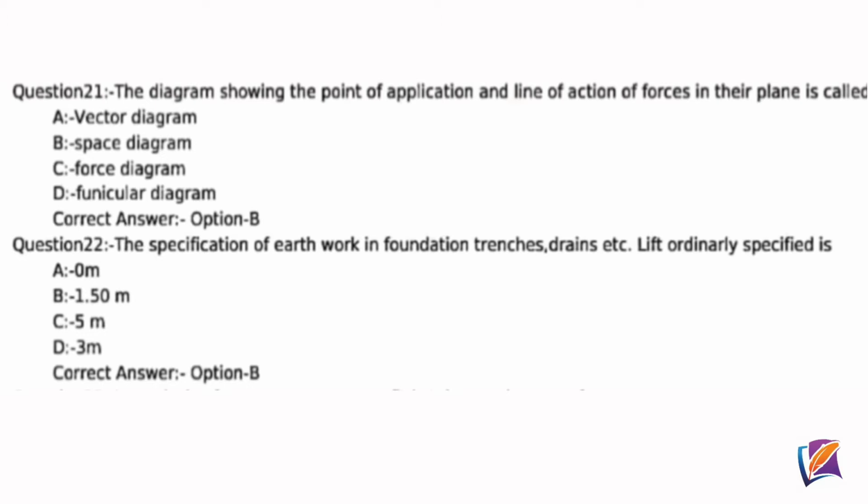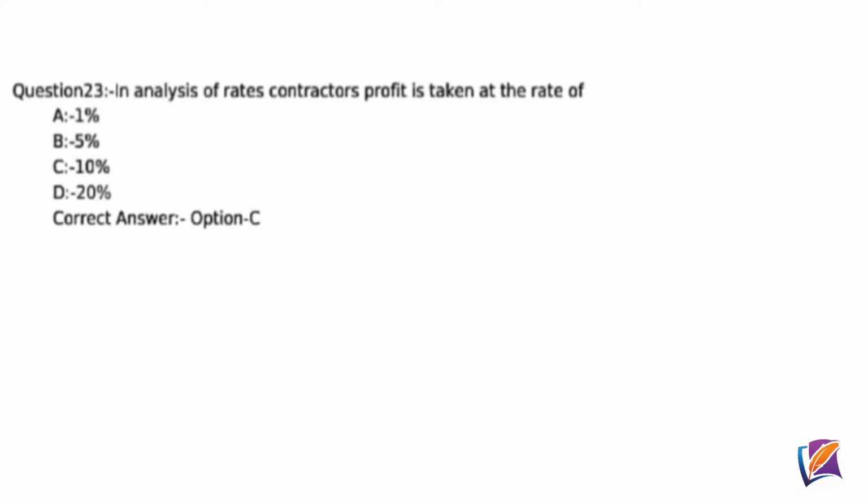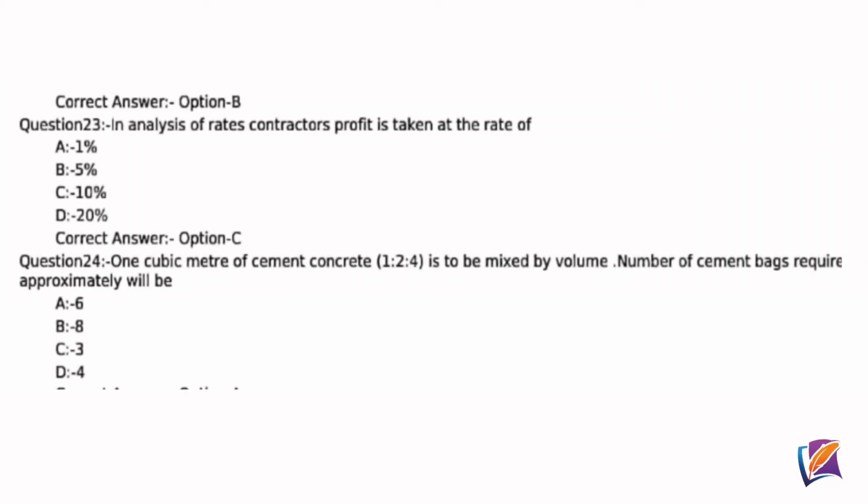Question 22. The specification of earthwork in foundation trenches, drain, etc., lift ordinarily specified is? Correct answer option B, 1.50 meter. Question 23. In analysis of rates, contractor's profit is taken at the rate of? Correct answer option C, 10%. Question 24. 1 cubic meter of cement concrete 1:2:4 is to be mixed by volume. Number of cement bags required approximately will be? Correct answer option A, 6.